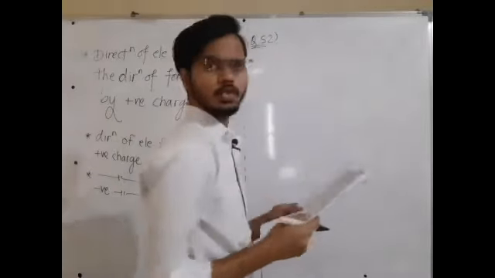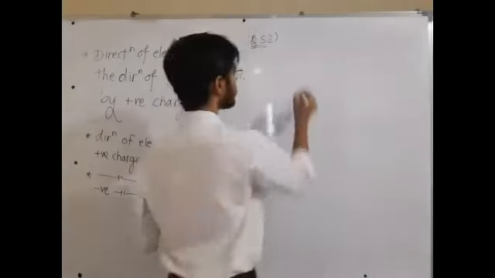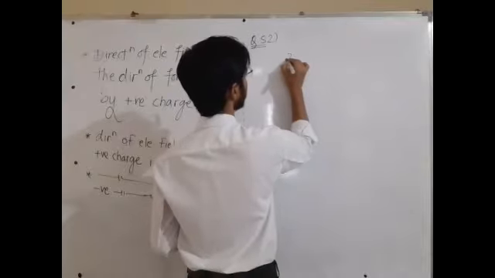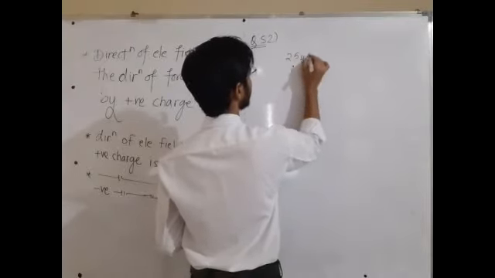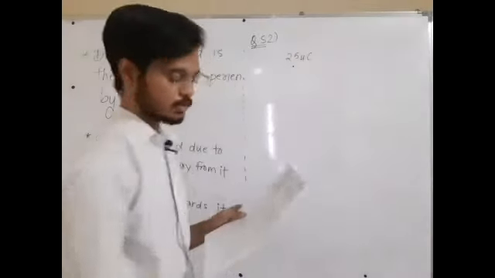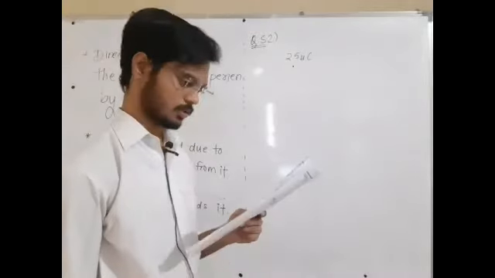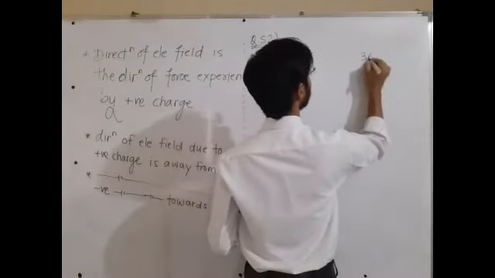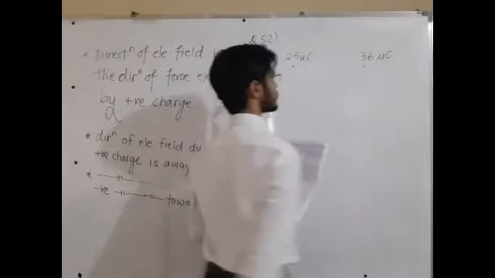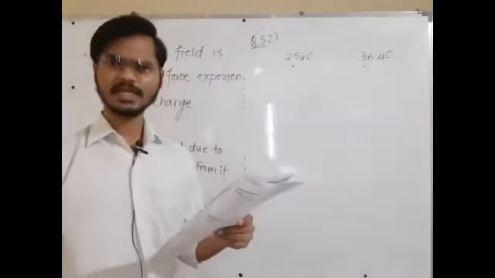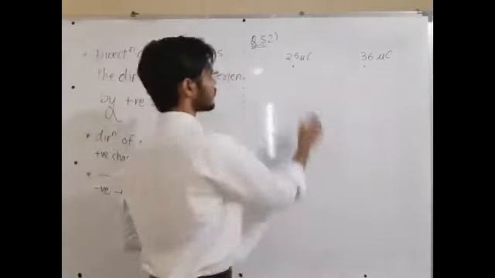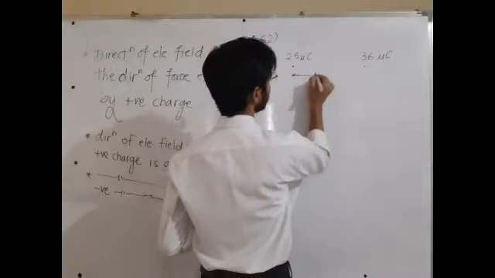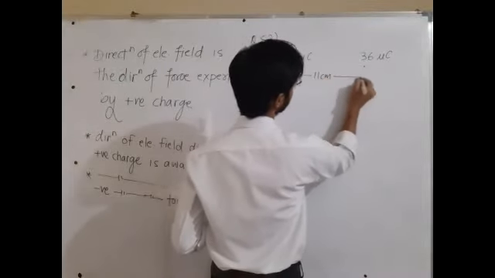Micro means 10 raised to minus 6. The second charge is 36 microcoulomb, micro means 10 raised to minus 6. The distance is 11 centimeter.